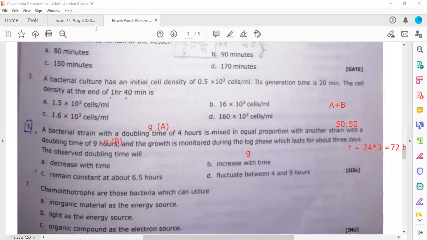So they will increase the generation time. When 3 days approach, the generation time of A will be more than 4 hours, and the generation time of B will be more than 9 hours. Therefore, it will increase with time, and the right answer is B.